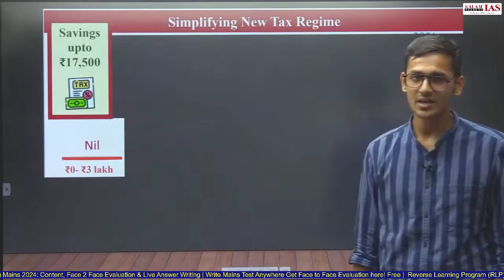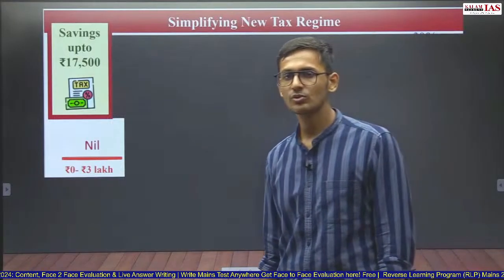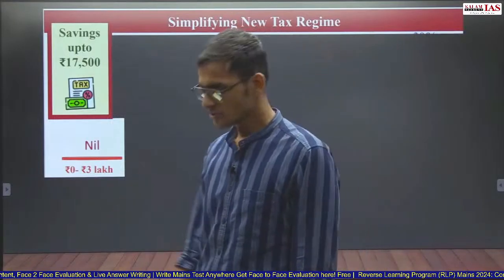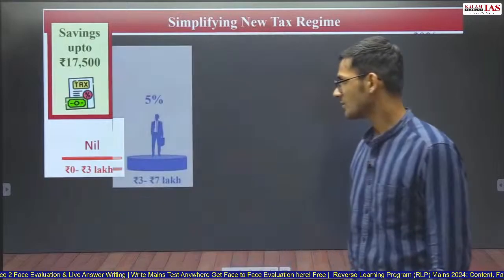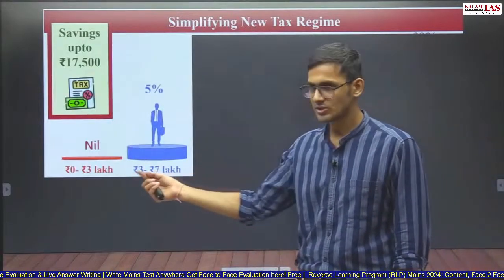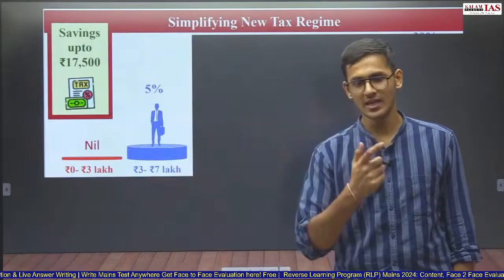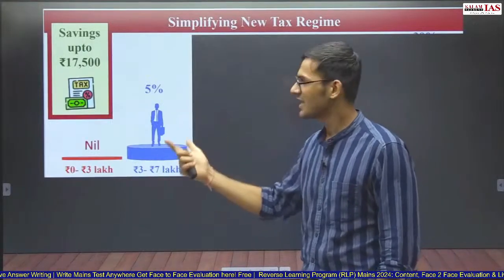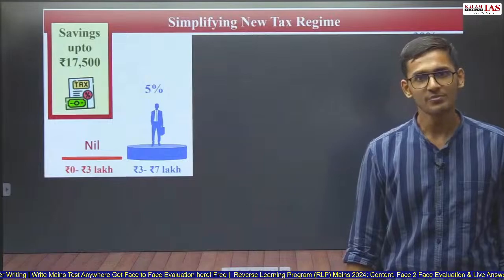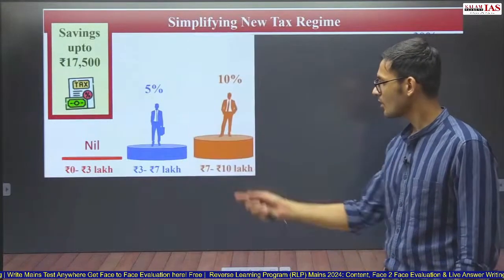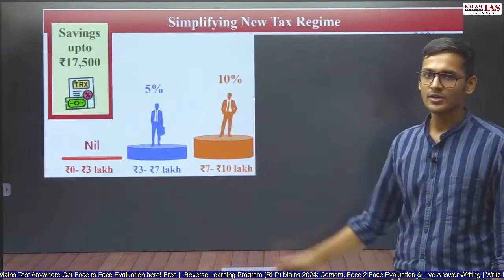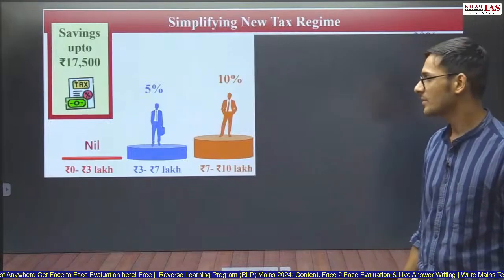First remains the same, that is 0 to 3 lakh, you do not pay any income tax, that is 0% income tax. Second comes 3 to 7 lakh. Earlier it was 3 to 6 lakh. Now it is 3 to 7 lakh. Here you need to pay 5% income tax. For 7 to 10 lakh, you need to pay 10% income tax.